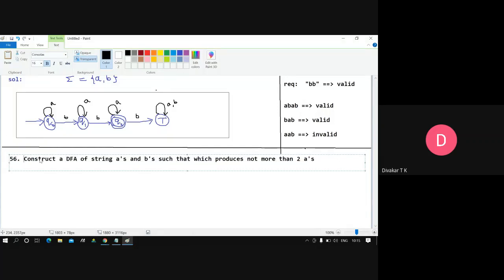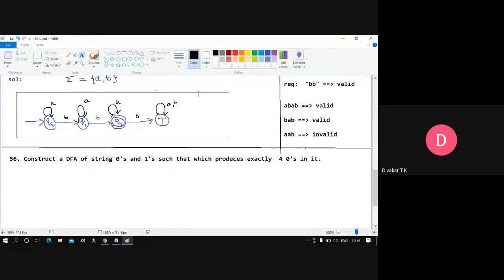Construct a DFA of strings over zeros and ones. The reason why I'm mixing up zeros, A's, everything is that it will be helpful for you in the examination. So this will be 4 zeros. I'll make it 4 zeros here, and I should also change the question: it produces exactly 4 zeros in it.